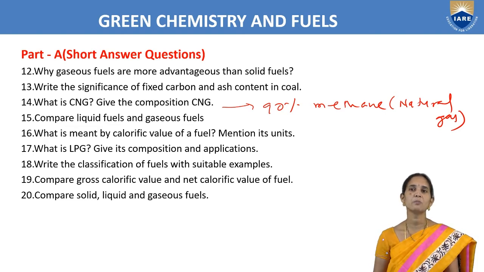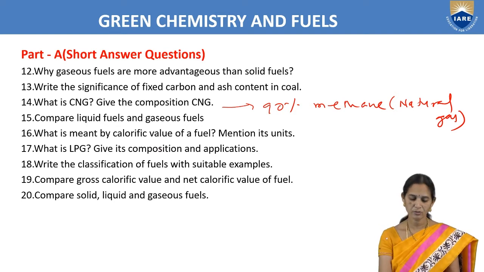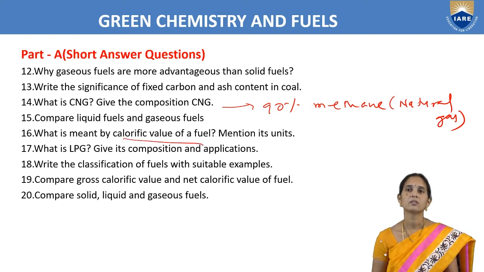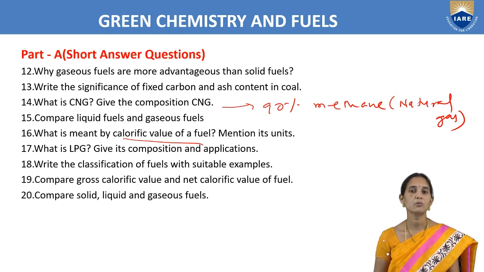Next one, what is meant by calorific value of a fuel? Mention its units. Calorific value of a fuel is the quantity of heat liberated when a unit mass or unit volume of the fuel is burnt completely in the presence of oxygen. That is called the calorific value of the fuel. Units we have to write.